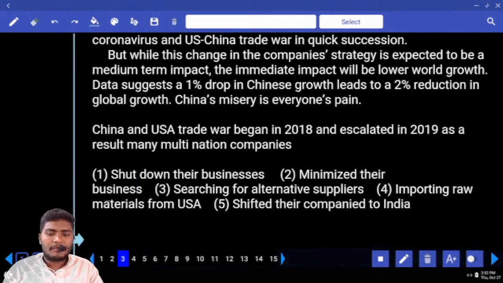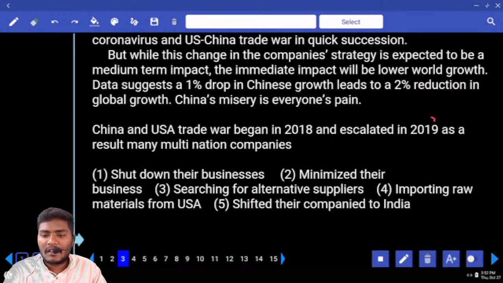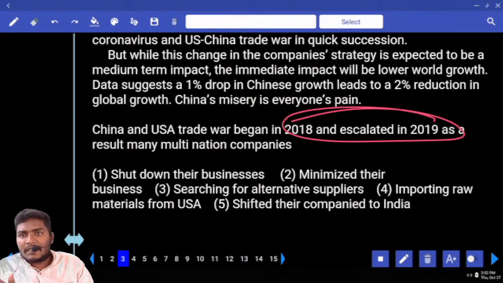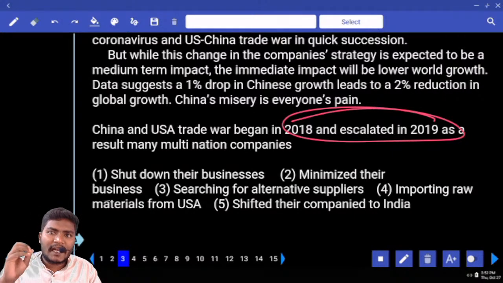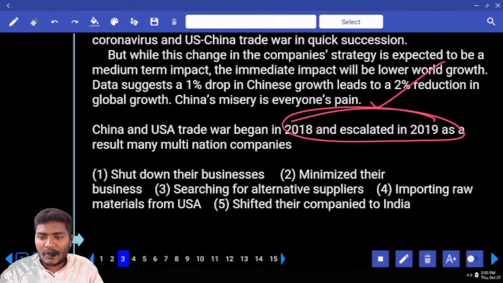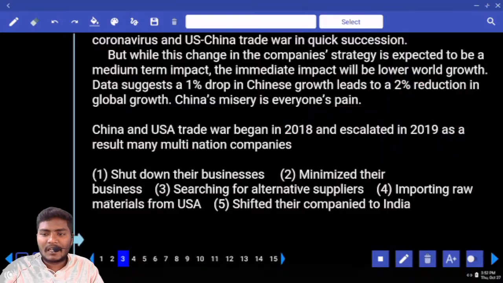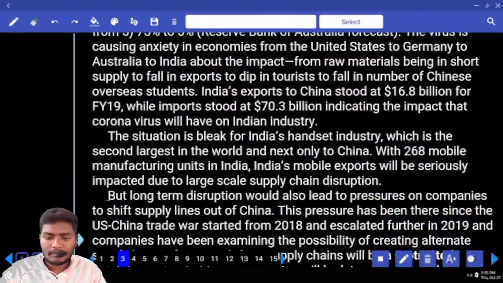Next, moving to 3, keyword. What is the keyword here? Wherever you find numbers in the questions, treat them as the keywords. Year, month, date, day, percentage. These are all the indicators which you can directly use as the keywords. Now, we are not reading the question now. We are only looking at the years. Now, where do you find these 2 years? 2018 and 2019. Where is that?